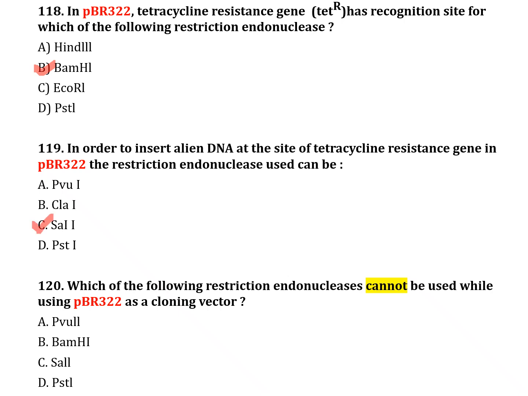The next question, number 120. Which of the following restriction endonucleases cannot be used while using pBR322 as a cloning vector? Option A, PvuII; option B, BamHI; option C, SalI; option D, PstI. Correct answer is option A, PvuII.